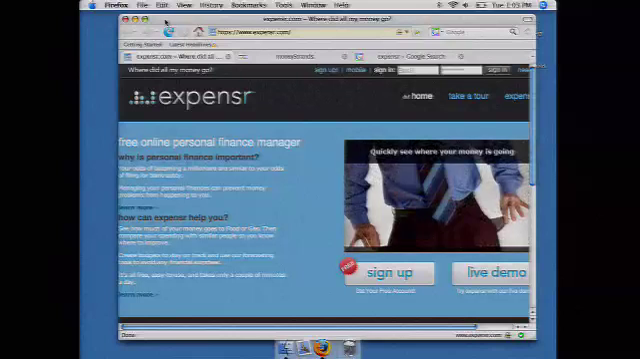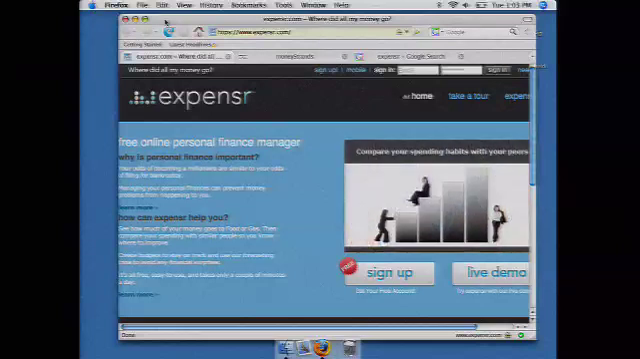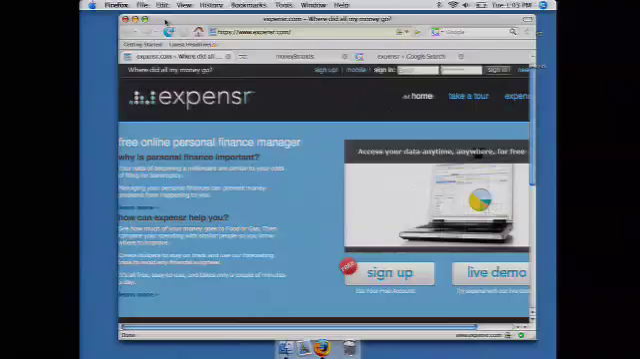And we are the founders of Expensr.com, which is another one of those personal finance managers that cropped up. There's a whole bunch of them last year, so we're one of those guys. And we actually have two important announcements for you guys today.